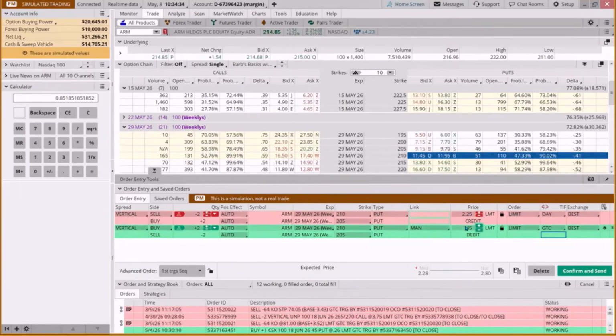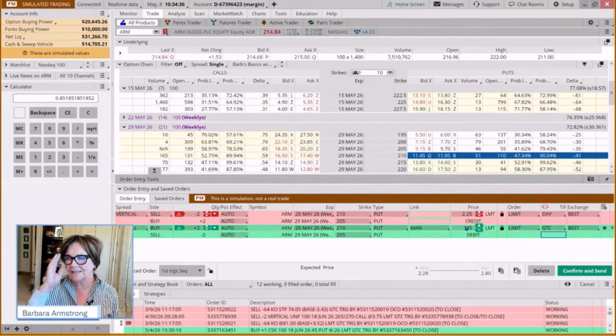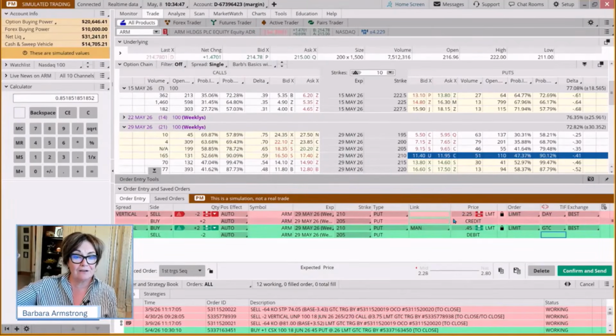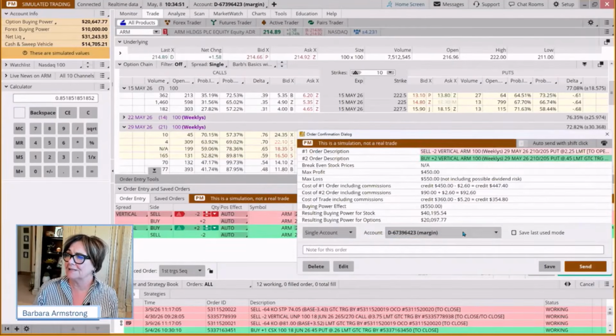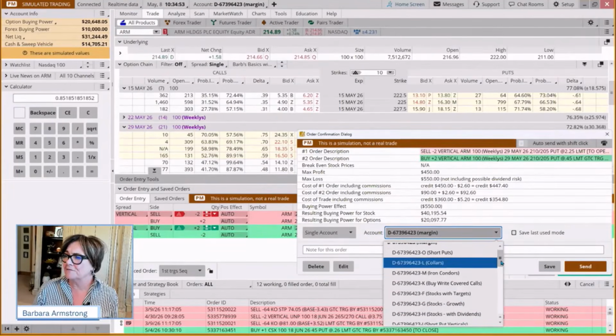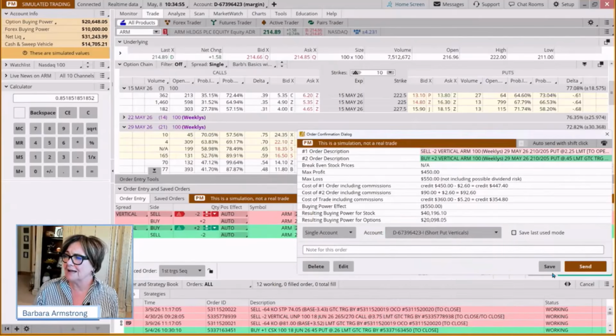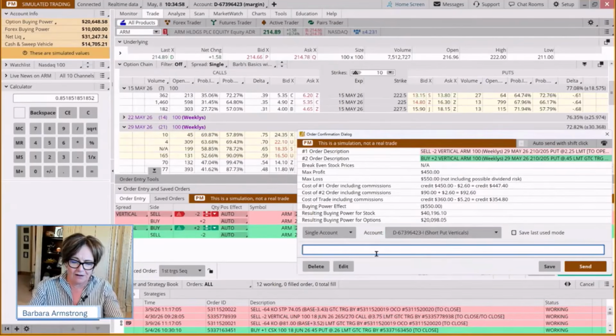And it's counterintuitive if you've come to the market as most of us did, with the idea of, I want to buy a stock and I want it to go up in value. We're saying we're selling this strategy and we want it to go down in value. We want to sell it for more and buy it back for less. So confirm and send.